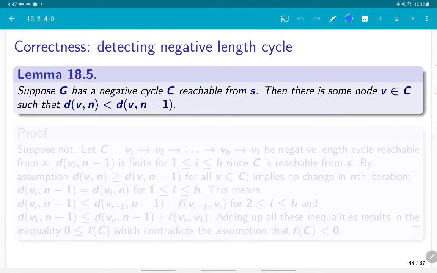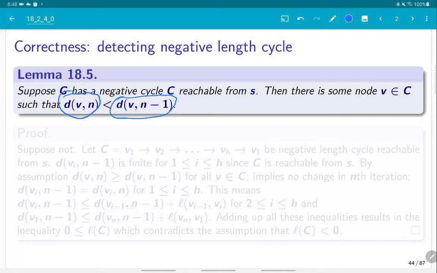Well, we prove a rather simple claim that says the following. If there is a negative cycle reachable from the source, then the distances do not stabilize in the nth iteration. What do I mean by that? You look at the distances computed in the nth iteration, you look at the distances computed in the n-1 iteration, and there is one vertex where this distance shrunk.